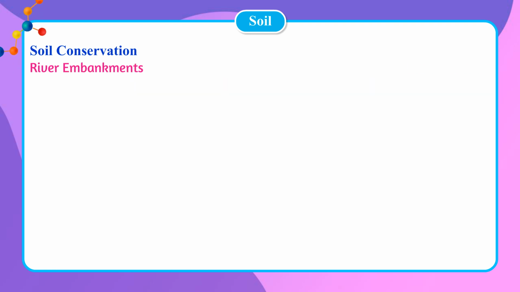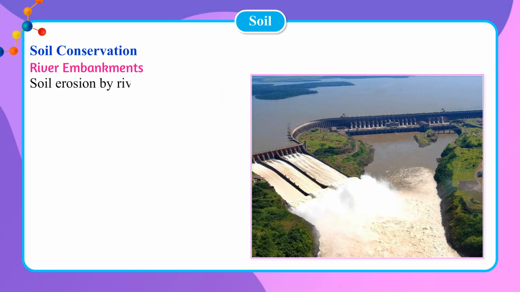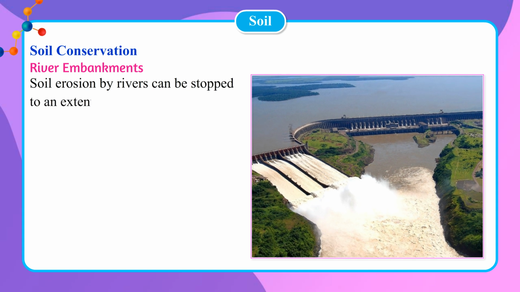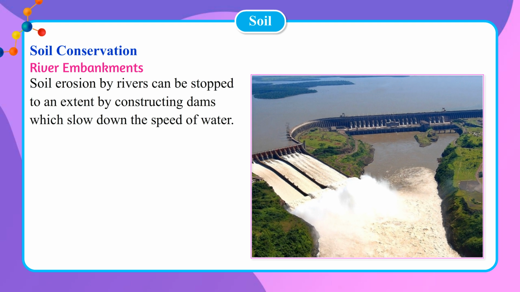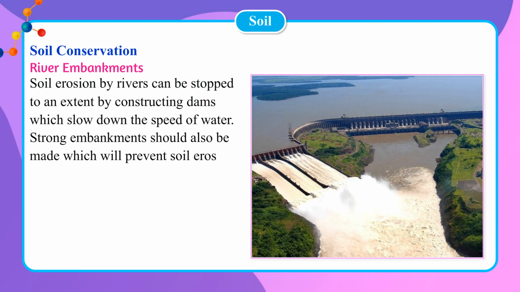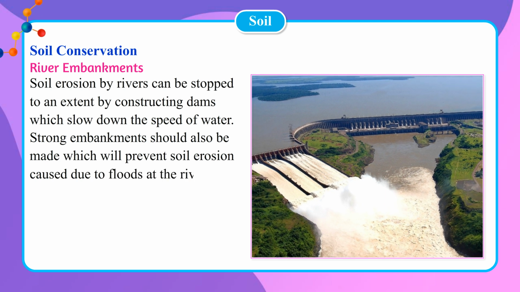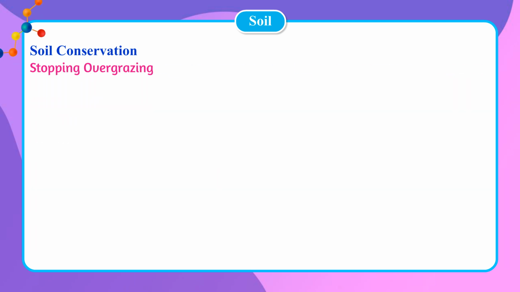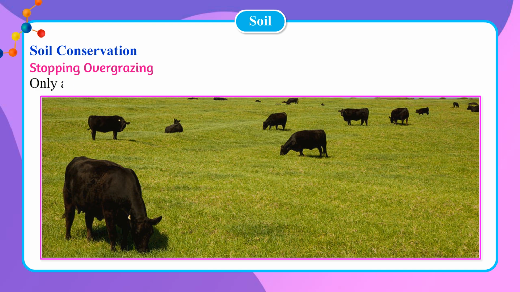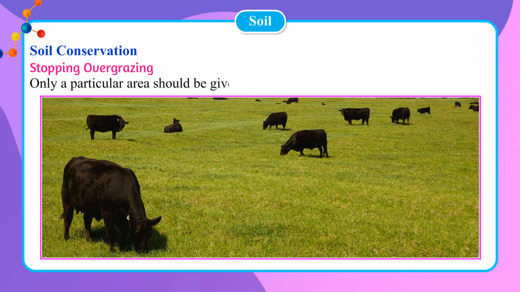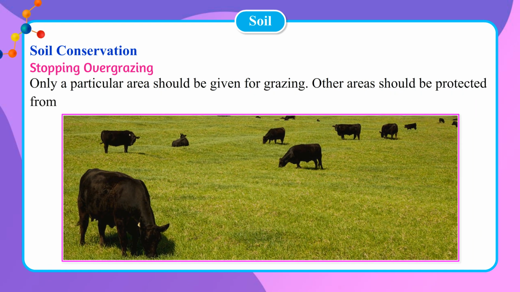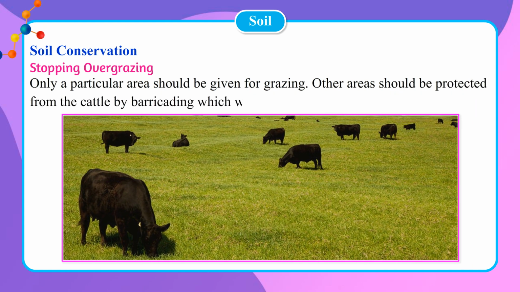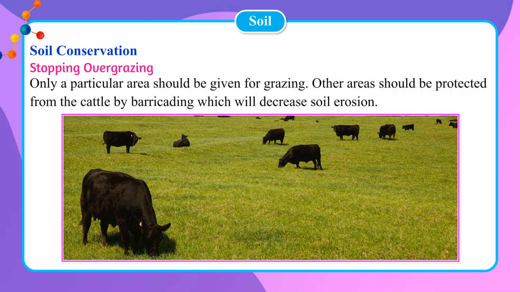River embankments. Soil erosion by rivers can be stopped to an extent by constructing dams which slow down the speed of water. Strong embankments should also be made which will prevent soil erosion caused due to floods at the river banks. Stopping overgrazing. Only a particular area should be given for grazing. Other areas should be protected from the cattle by barricading, which will decrease soil erosion.